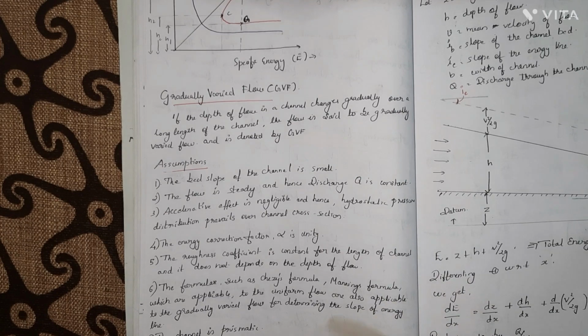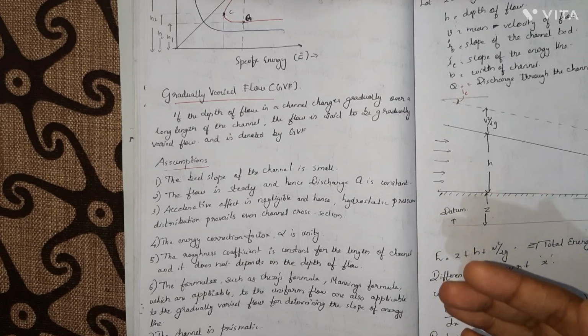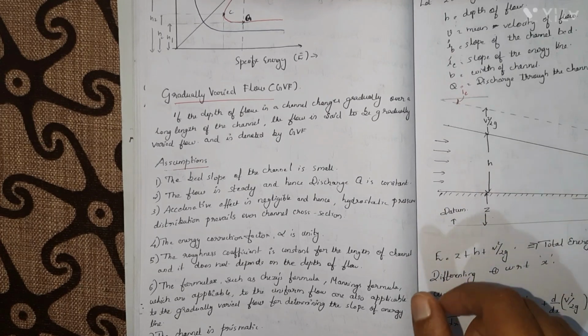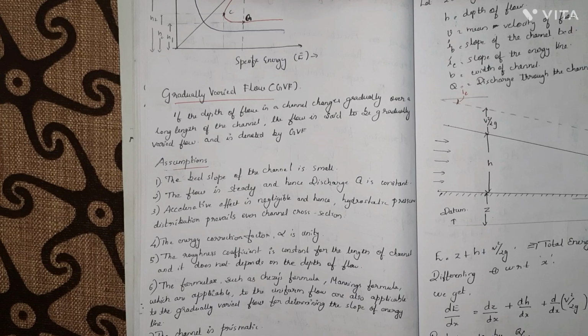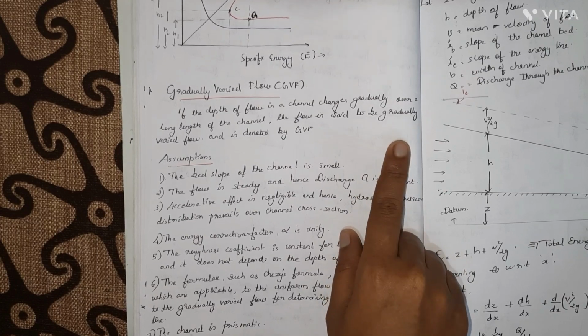So if there is no change in the depth of flow while the fluid is flowing through the channel, then it is known as a uniform flow. And if the depth of flow is rapidly changing over a short length of channel, then it is a rapidly varying flow. And if the depth of flow is gradually varying over a long length of channel, then it is known as a gradually varying flow.